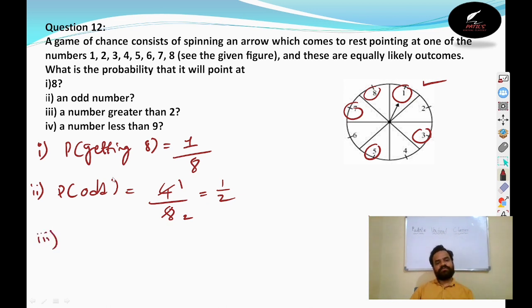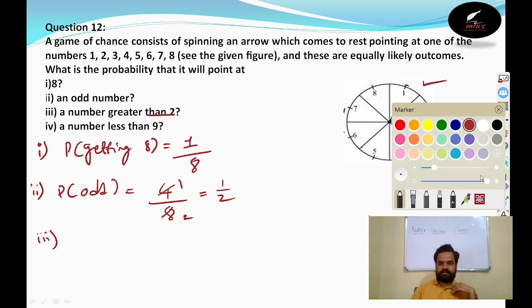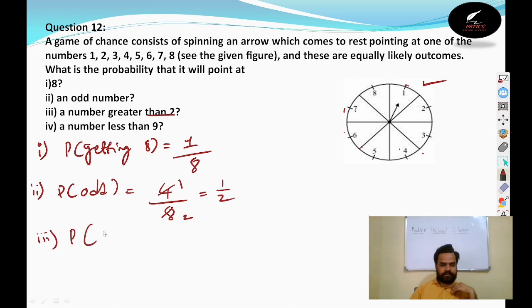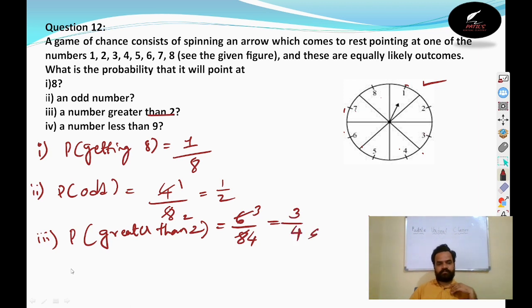Then in the third question, they are asking you to find the probability of a number greater than 2. How many numbers greater than 2 are there? I will clear this so that you can find them. Out of 1, 2, 3, 4, 5, 6, 7, 8, there are 6 numbers greater than 2. So it will be 6 by 8, that is, 2 3s are 6, 2 4s are 8. The probability will be 3 by 4.